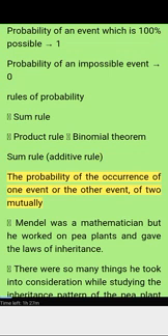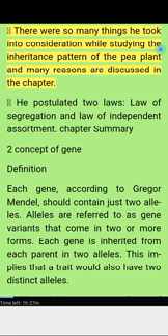Sum rule, additive rule: the probability of the occurrence of one event or the other event of two mutually exclusive events. Mendel was a mathematician, but he worked on pea plants and gave the laws of inheritance. There were so many things he took into consideration while studying the inheritance pattern of the pea plant, and many reasons are discussed in the chapter. He postulated two laws: the law of segregation and the law of independent assortment.